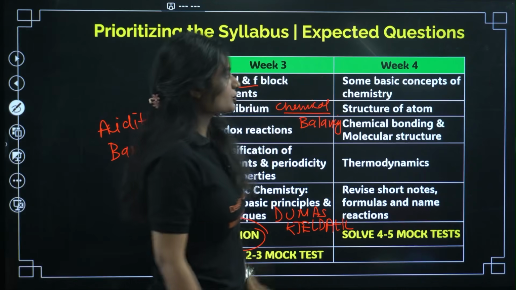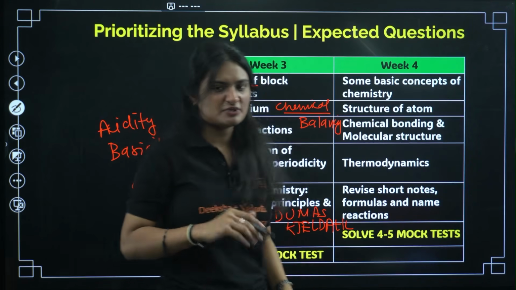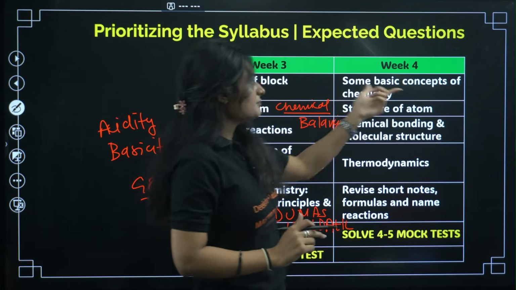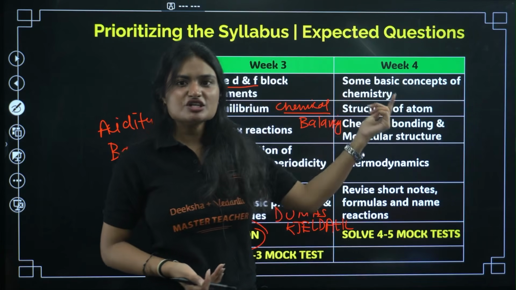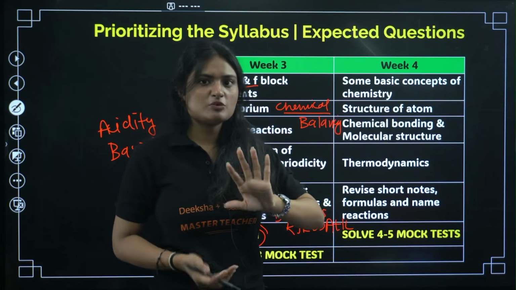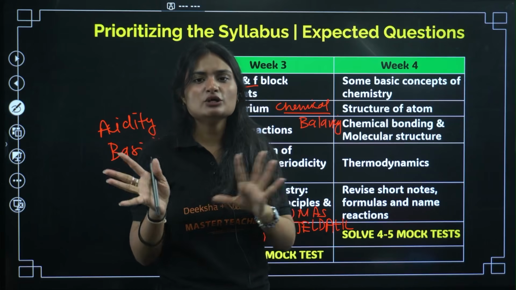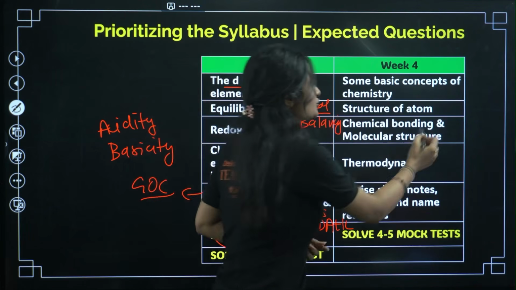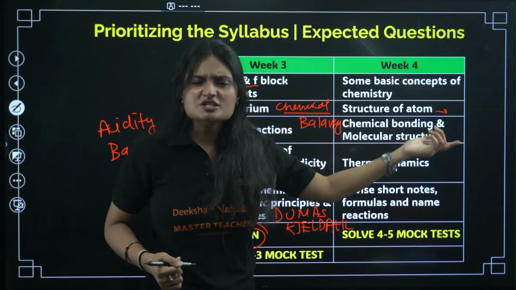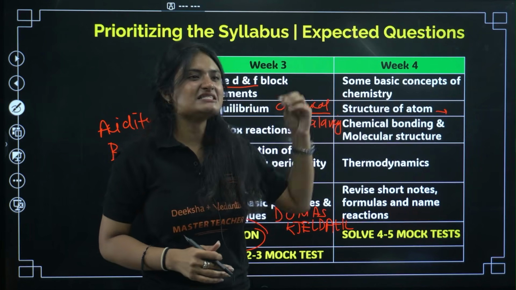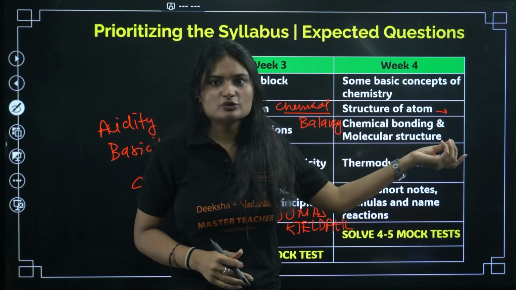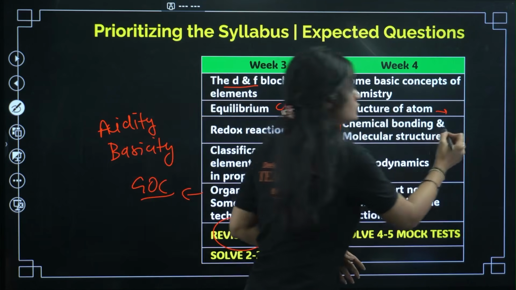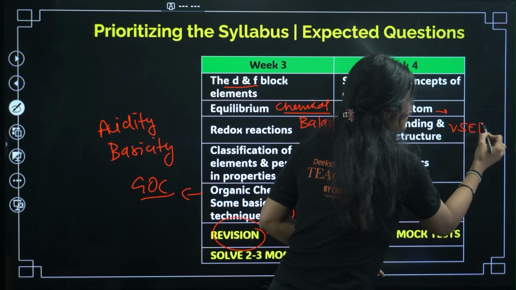In week 4, we are focusing on the low priority topics, from where either you'll get one question or no questions. Okay, so some basic concepts of chemistry. There are some concentration terms and laws that are very important. If one or two questions will come, they'll come from the statement based laws and all. Structure of atom, quantum number, Bohr's model of atom, that is very important. Heisenberg uncertainty principle, straight away questions will come. Chemical bonding, molecular structure. In this chapter, you focus on VSEPR theory, that is very important.